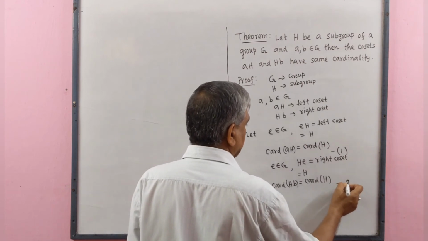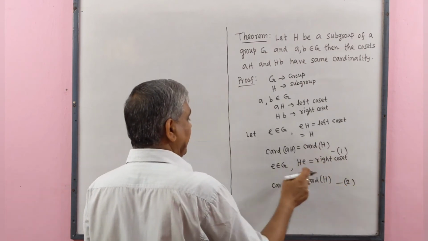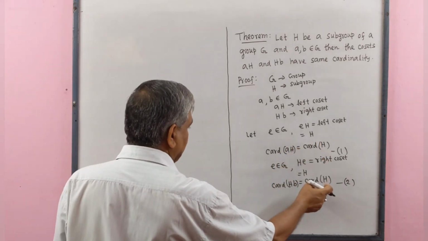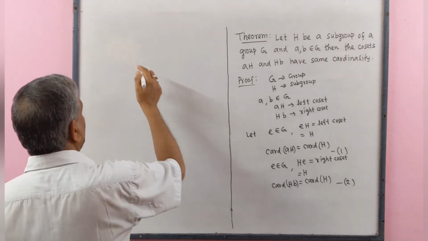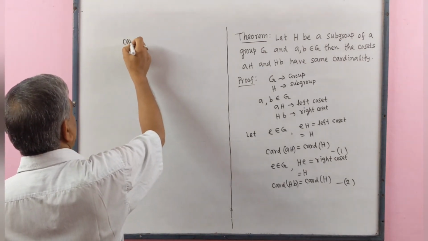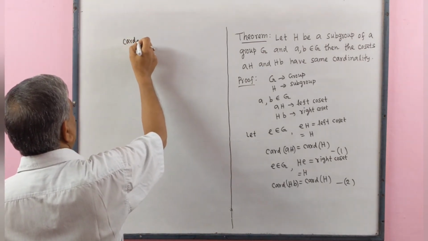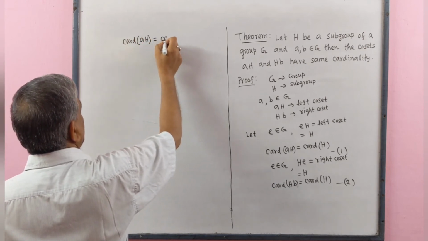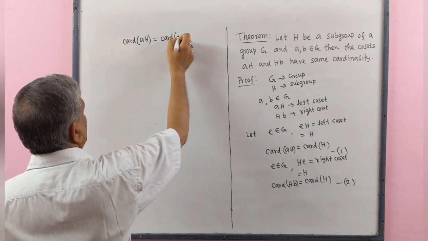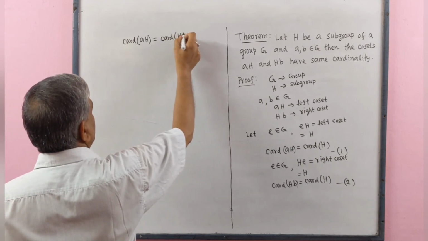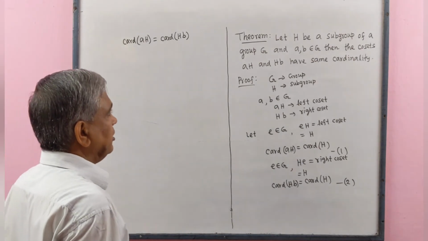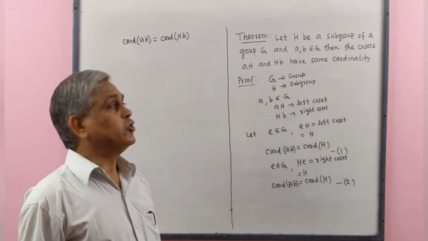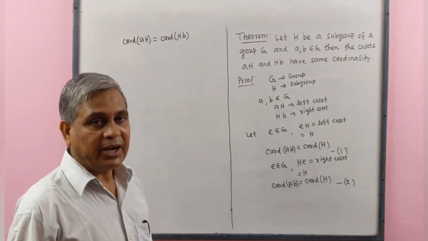This is number 2. From 1 and 2 we get that right sides are equal, therefore left sides will also be equal. Cardinal number of aH equals cardinal number of Hb. Therefore, the cosets aH and Hb have the same cardinality.